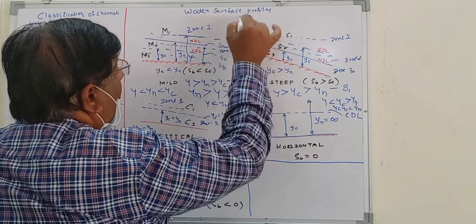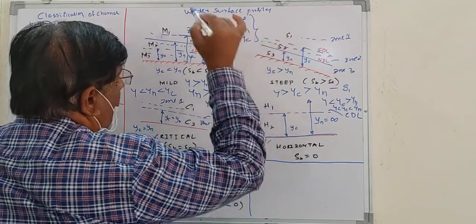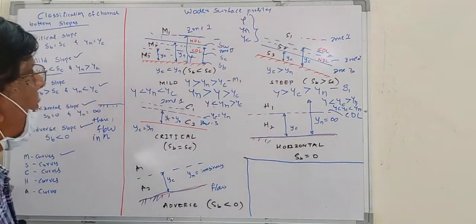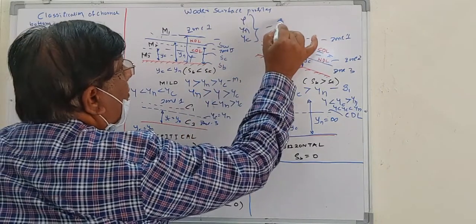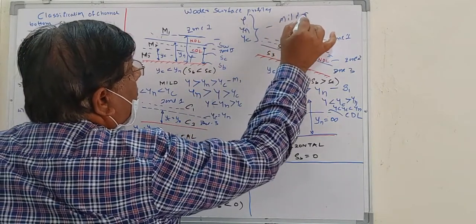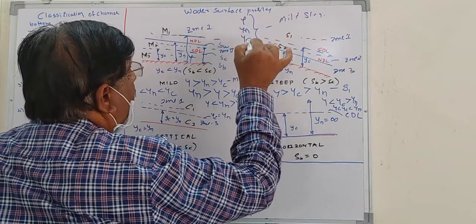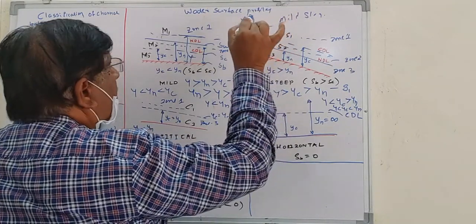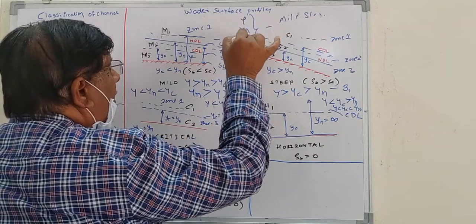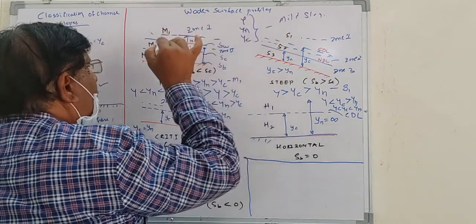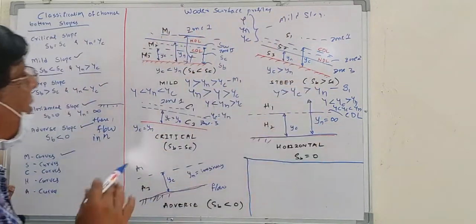So you compare these three depths. If it is on the mild slope, and y is greater than yn and yn is greater than yc, it is an M1 curve. If y is less than yn and greater than yc, it is an M2 curve.